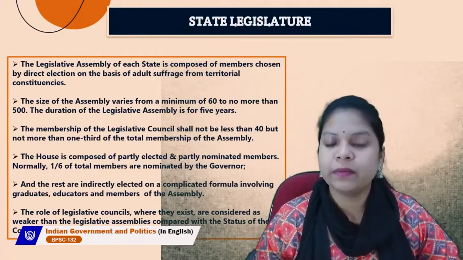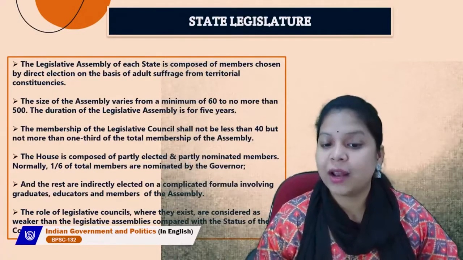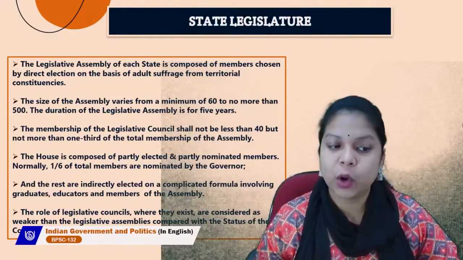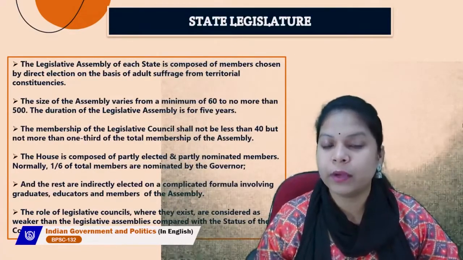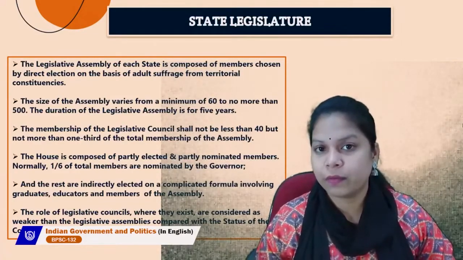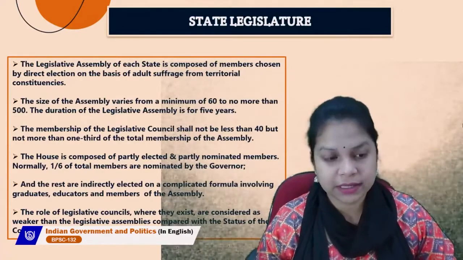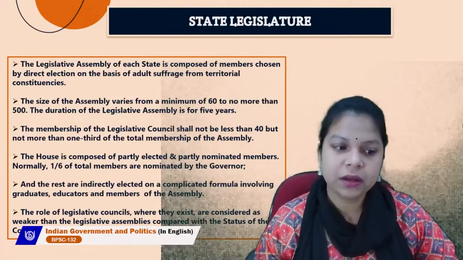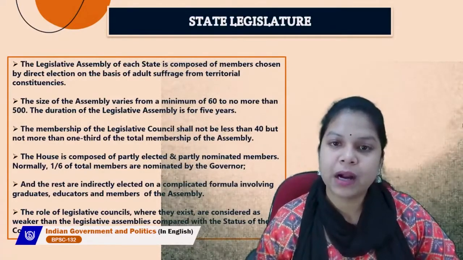So, the membership of the legislative council shall not be less than 40 but not more than one third of the total membership of the assembly. So, there is a difference between the membership of the legislative council and the legislative assembly. They vary from each other.